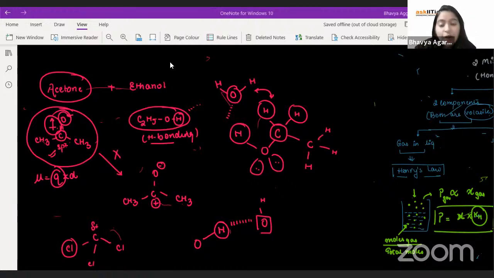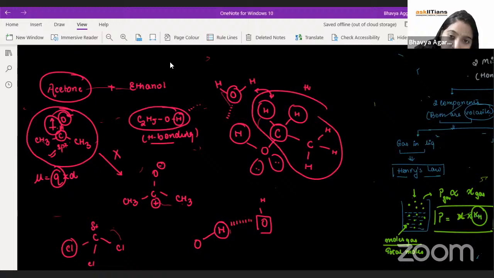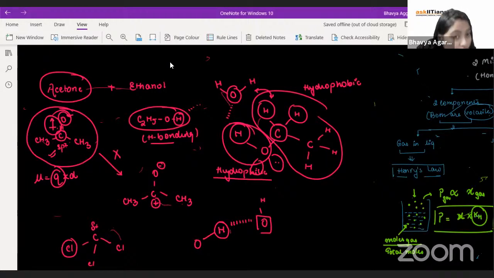Now, if you look at this part, this is having a hydrophobic character and a hydrophilic character, which is not the case. Water and ethanol mixture is not an isotropic mixture.